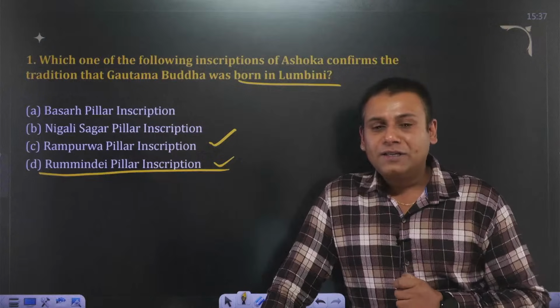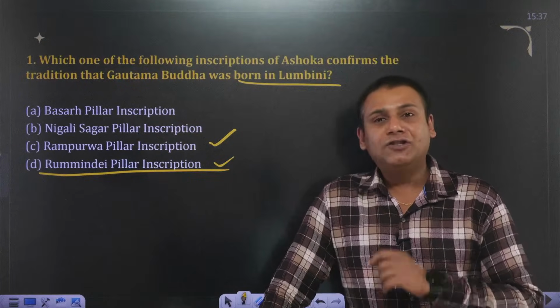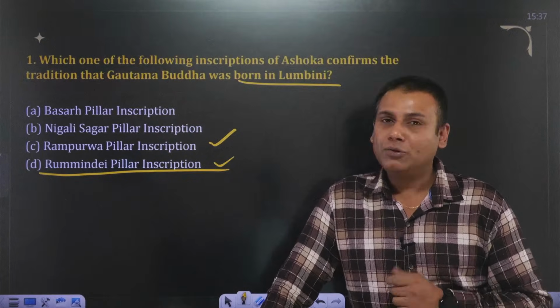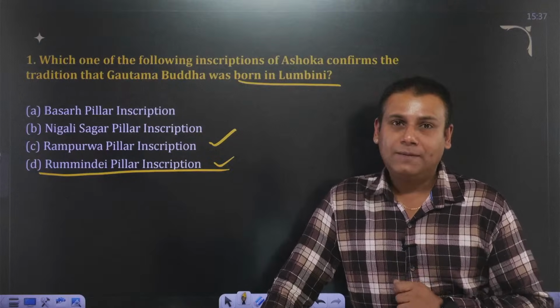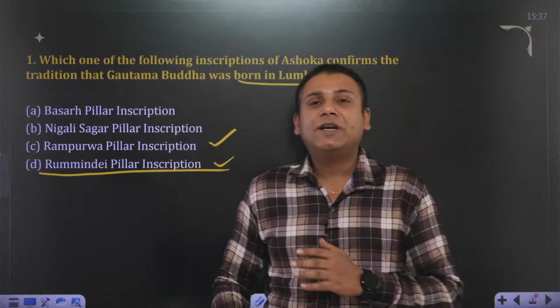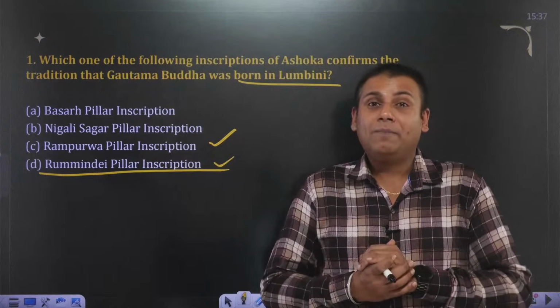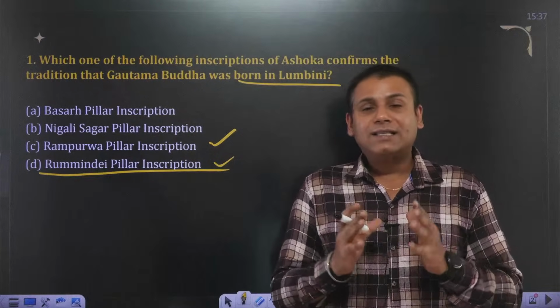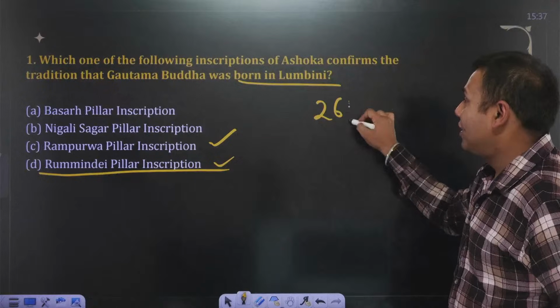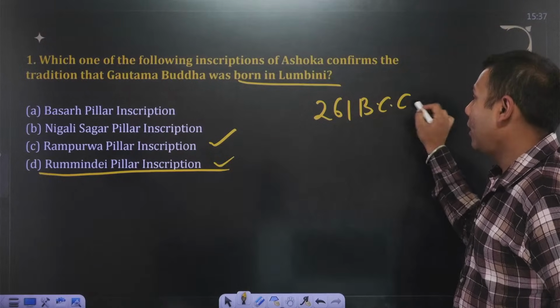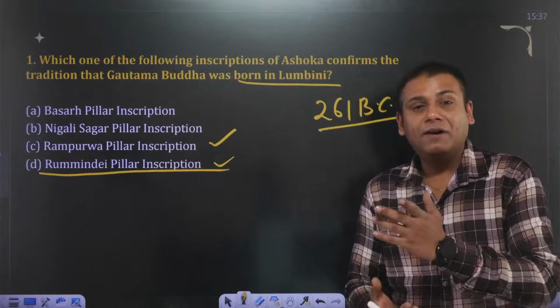The Mauryan dynasty was founded by Chandragupta Maurya, and Chandragupta Maurya was succeeded by his son Bindusar. Bindusar is often referred to as Amitraghat or Antriochates, and he was succeeded by his son Ashoka. It is said that the Battle of Kaling, which was fought in 261 BC, drastically changed Ashoka's life.